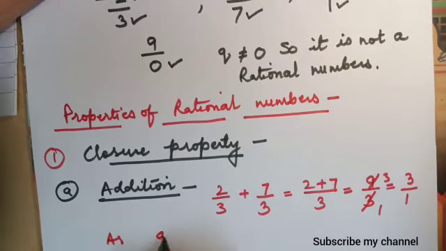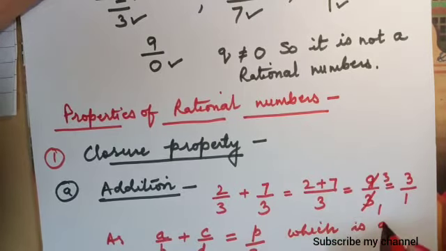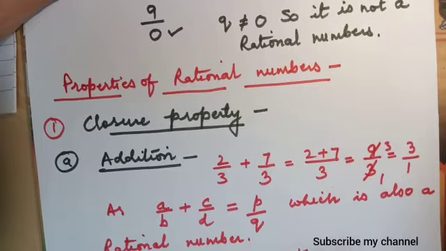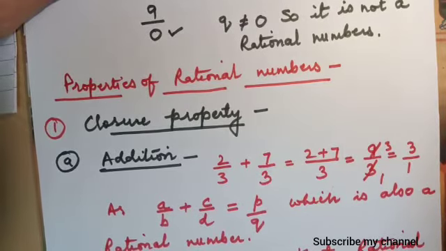As a/b plus c/d is equal to p/q, which is also a rational number, so we can say that rational numbers are closed under addition.